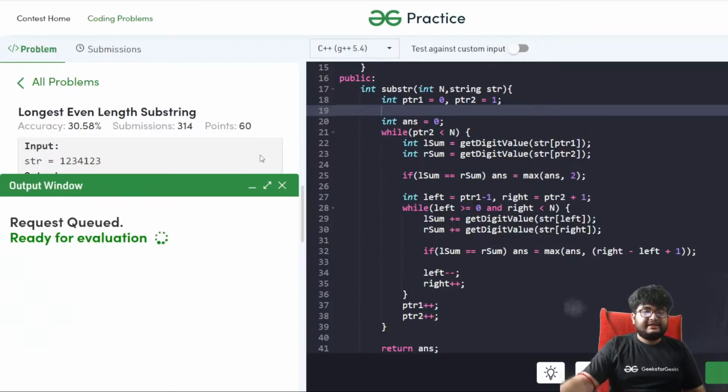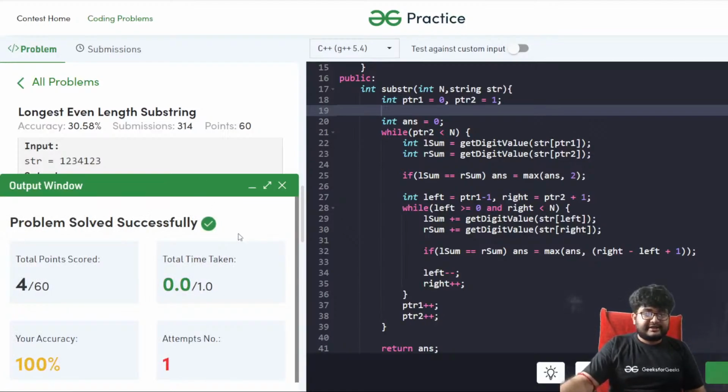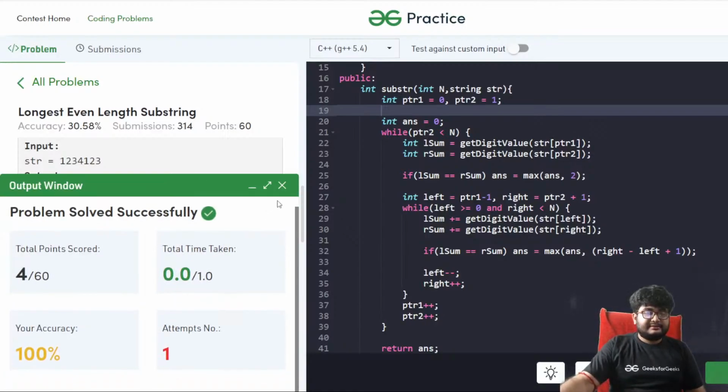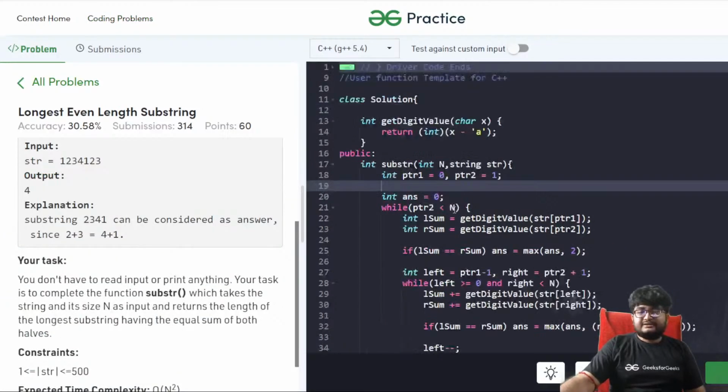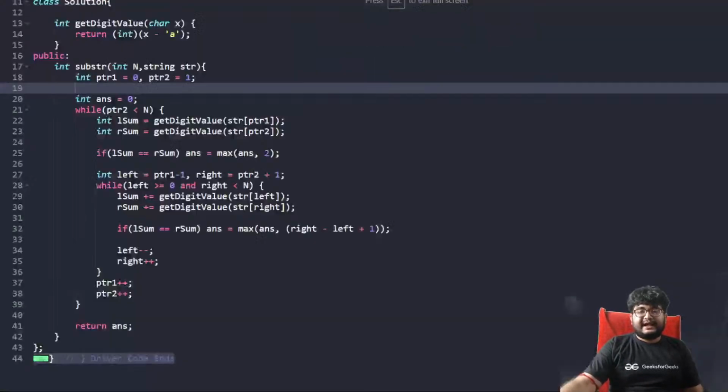Let's submit and see. I hope that this is not wrong. Okay, working, right? So this is also done. Let me know if you have any doubt with this code as well. I think it's pretty simple. What I'm doing is I'm just going through all possible centers and then moving both left and right and generating the sum. The time complexity is order of n squared. The space complexity is order of 1, which is much better than the expected one as well.